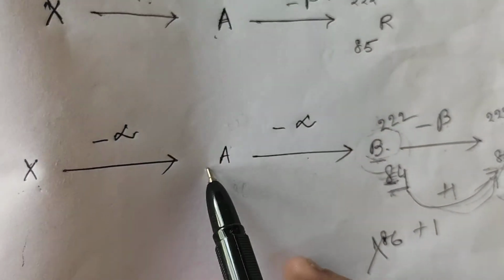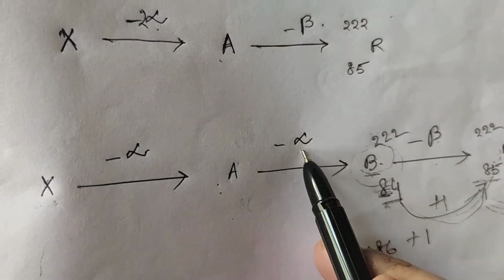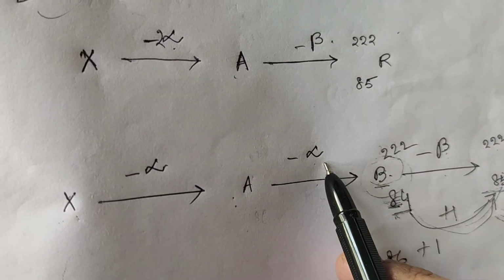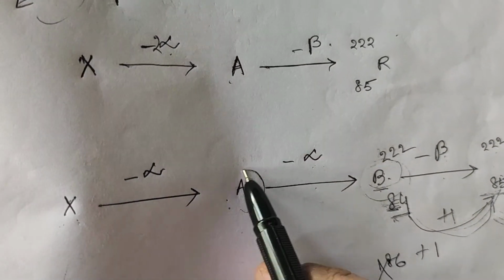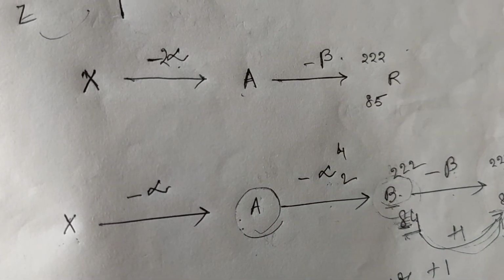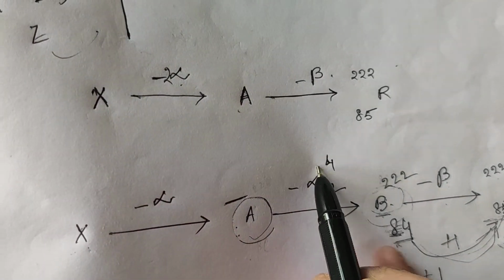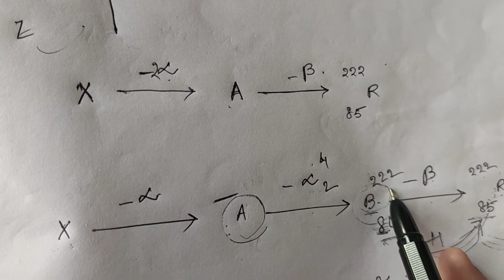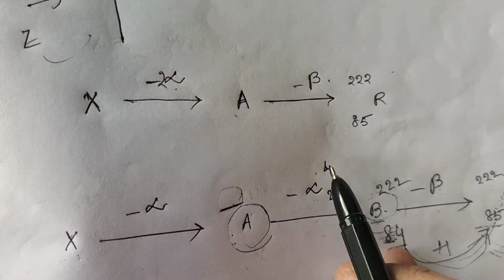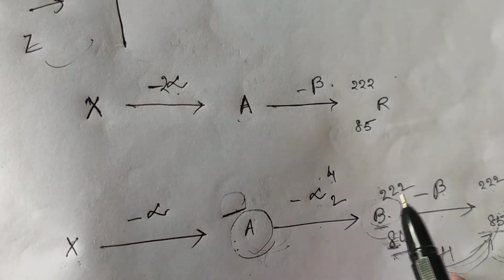Again, here what was the atomic number and mass number? One alpha particle was emitted. We know this nucleus has emitted alpha. That means whatever was the mass number, -4, we got 222. How will I get this? This -4 is 222 because this has emitted alpha to form this.